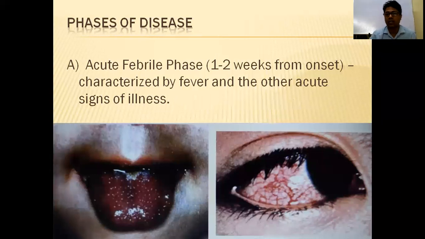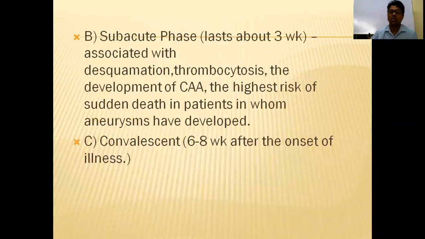Again, what are the clinical phases? There are 3 clinical phases. Phase 1 is the acute febrile phase, which lasts 1 to 2 weeks. Here you will get all the prodromal symptoms like fever, chemosis of the conjunctiva, erythema of the oral and pharyngeal mucosa, and strawberry tongue. That is 1 to 2 weeks. Then next is the subacute phase.